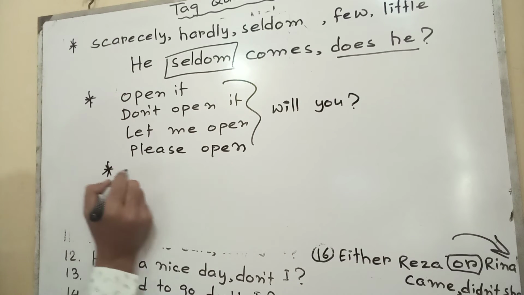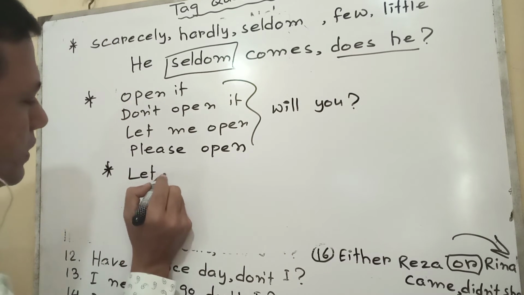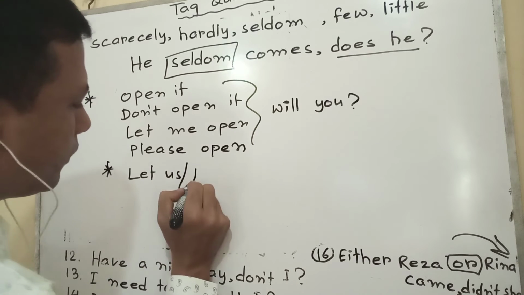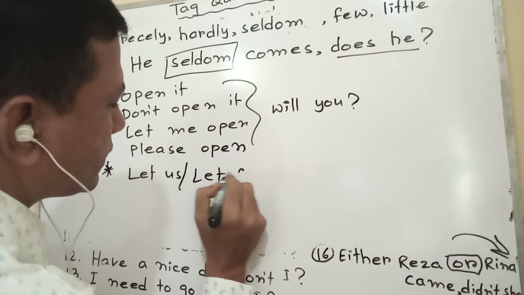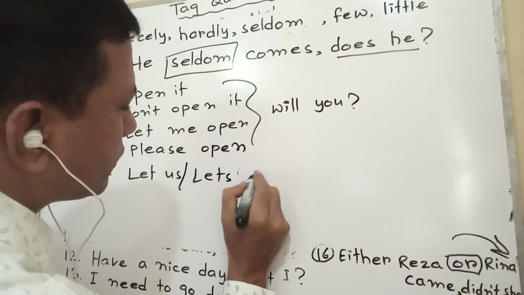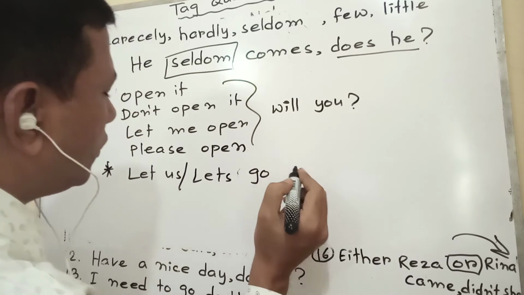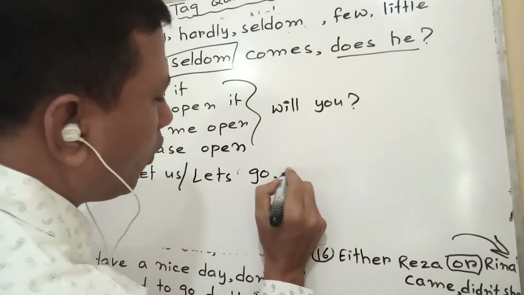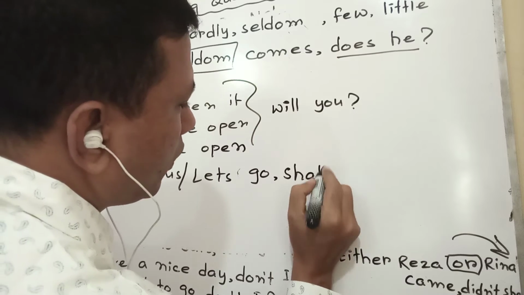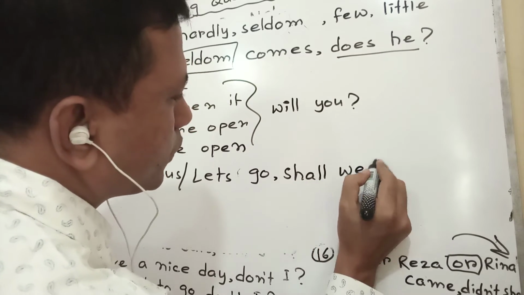But in case of let's, meaning let us, for let's you should not think whether it is affirmative or negative. Only shall we, in this way.